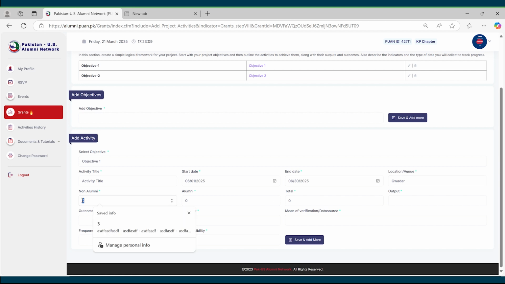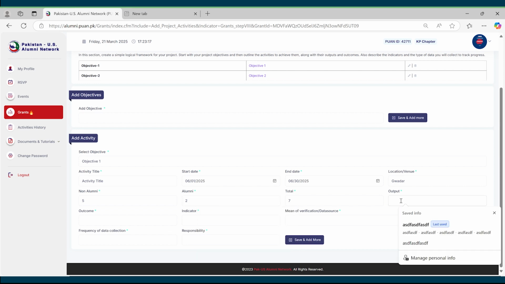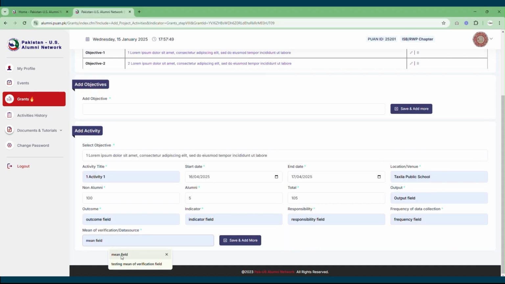You would also need to add whether any non-alumni or any alumni would be part of this activity, and the total number of beneficiaries, or the people who will be involved in this whole process. Then you would need to add your output and outcome, including the indicator and the responsibility, that is, who will be taking care of the relevant section. For example, it is going to be the project lead or someone else. Once done, click on the save and add more button to fill in the next activity details.